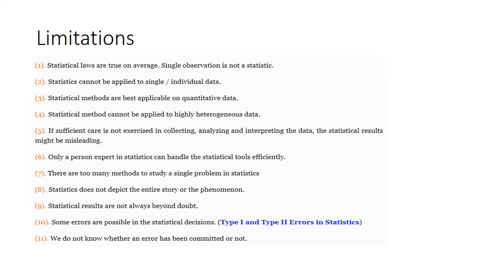Okay, now we can see what the limitations are. Up to now we discussed statistics. Now we can see a few limitations of statistics. Statistical laws are true on average. A single observation is not a statistic. It means statistical laws are true on average.